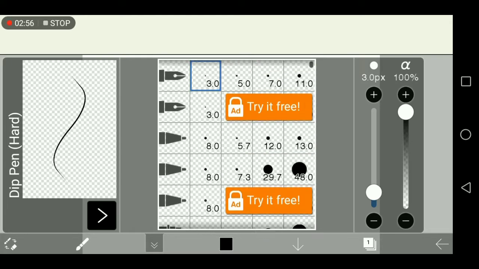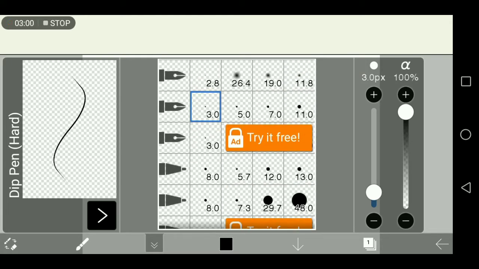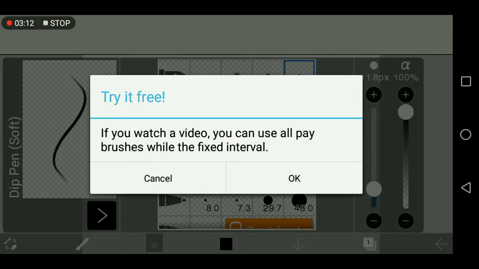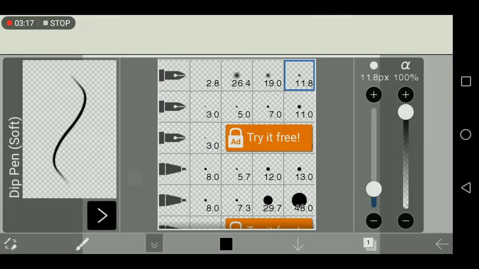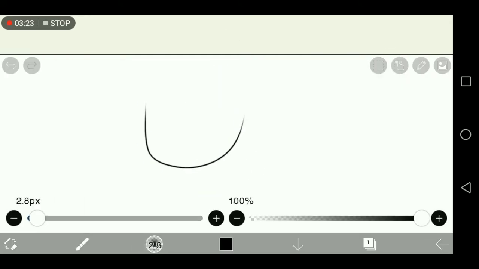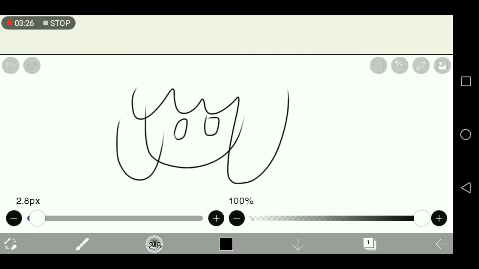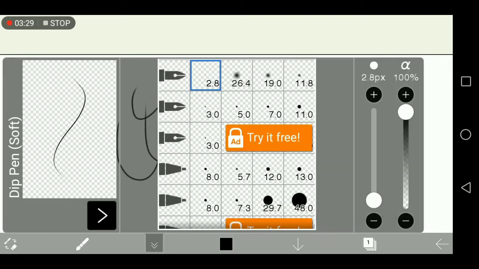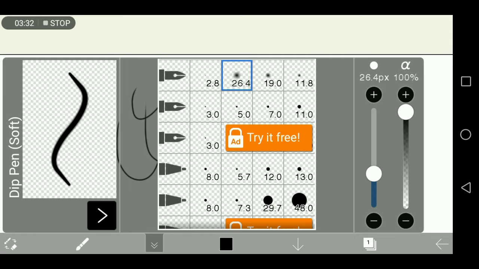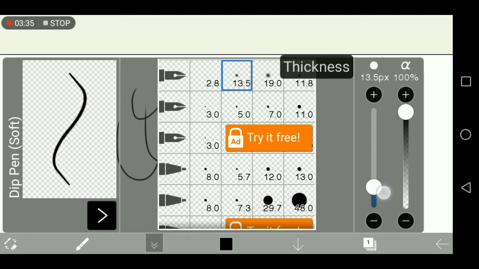If you see the squares here, these guys, they're really there to preserve your brush size. So see, I have this. Try it free. If you watch a video, you can use all paid brushes. Anyway, let's say I'm gonna draw a character. So, eyes, and then I want her to have thick lips, but then I don't want to lose this brush size. So you just tap on the square beside that and then change the size.